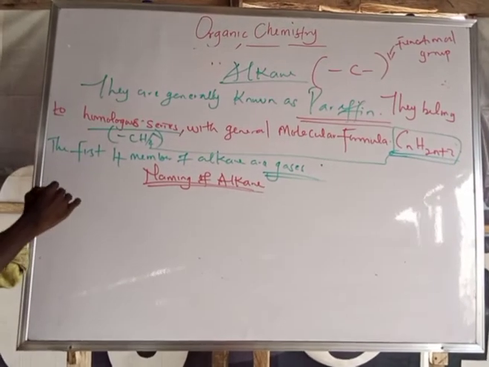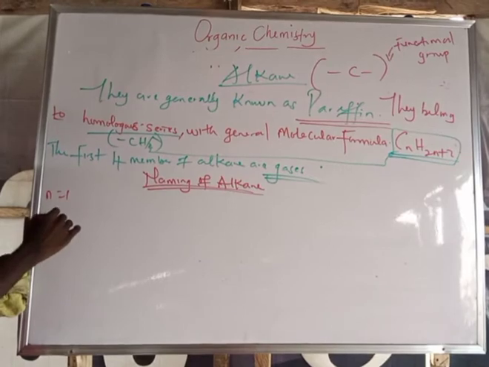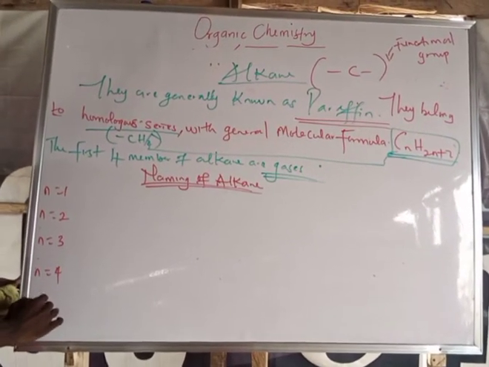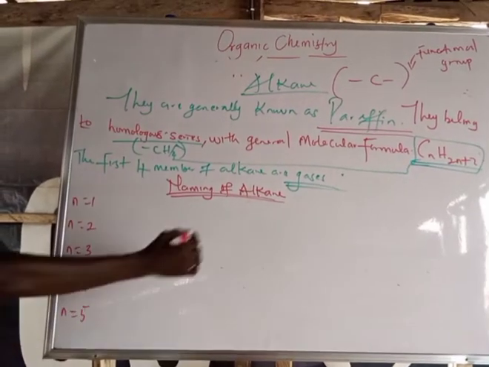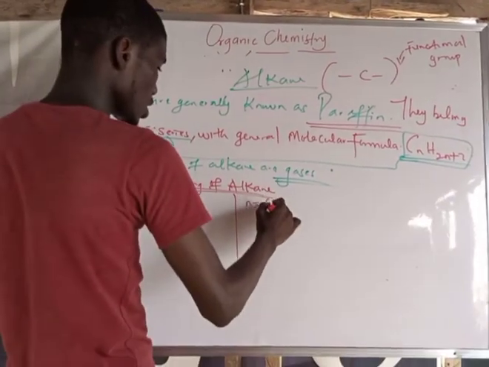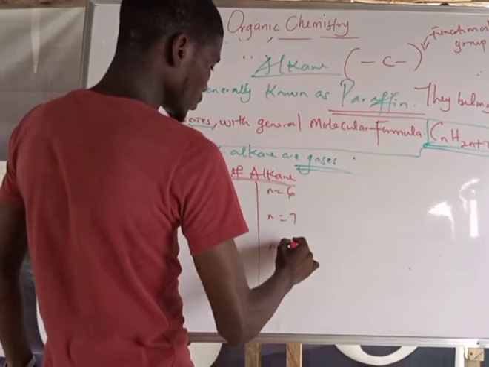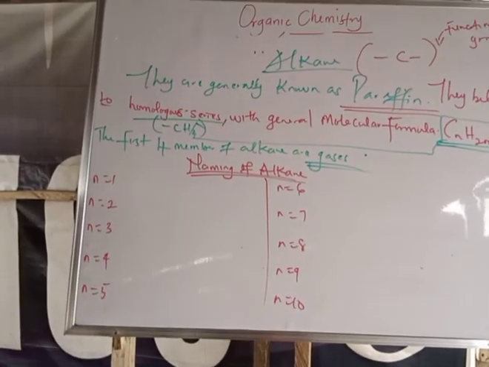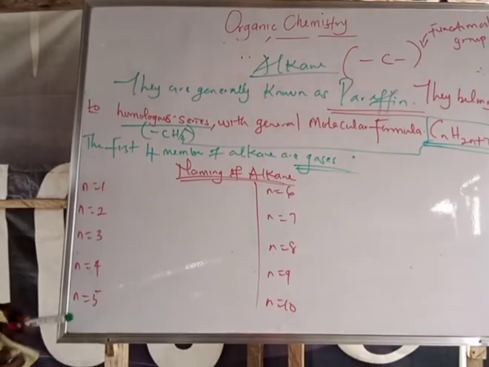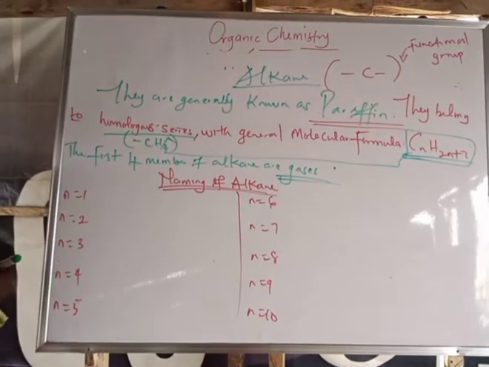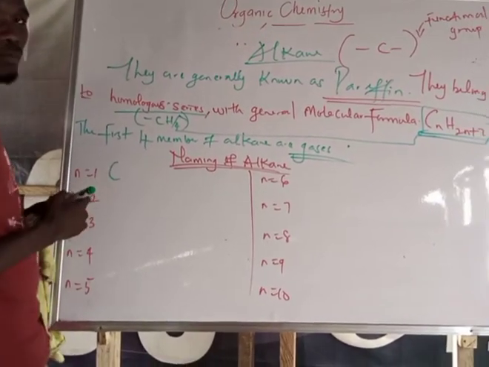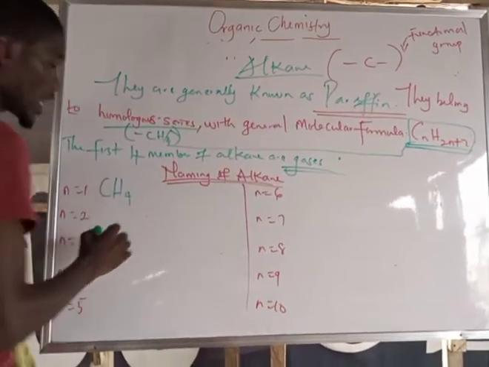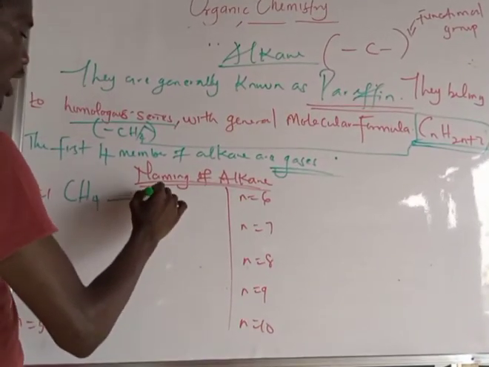So when n is equal to 1, n is equal to 2, n is equal to 3, n is equal to 4, n is equal to 5. So let's pick this first. Then we have n is equal to 6, 7, 8, 9, and then n is equal to 10. With that particular formula, we must obey it when naming any alkane. The first formula is CnH2n+2. C1, 2 times 1 will give us 2, plus 2, we have CH4. This member is named methane.